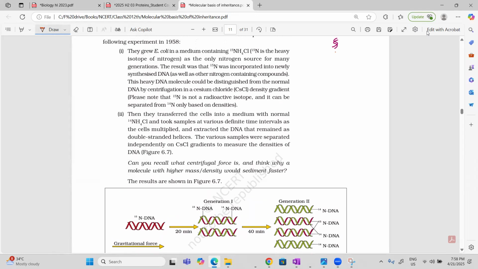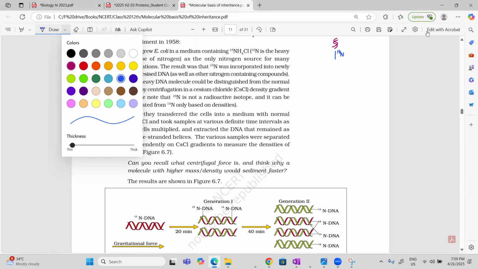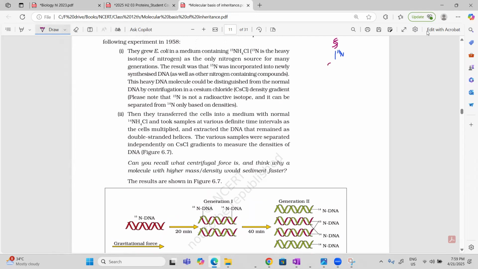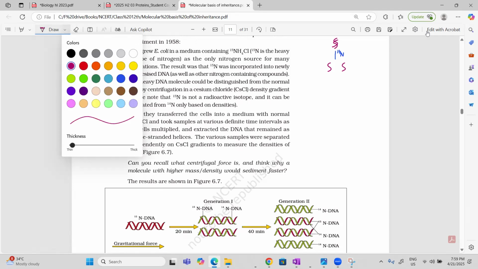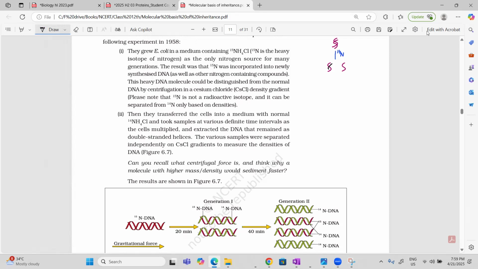This is the first generation using N14. What will happen, as you know very well, as a result of the semi-conservative method, the parent strands will separate and new ones will be made. The new ones I'm showing in black color for N14. So it is made hybrid. Hybrid is made. First generation is over.